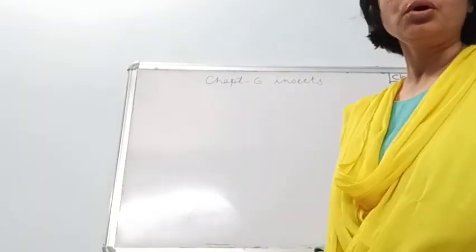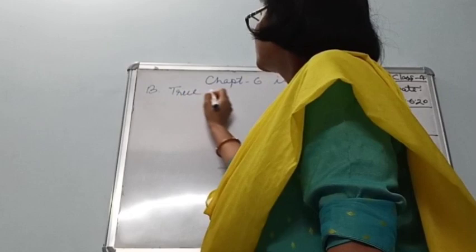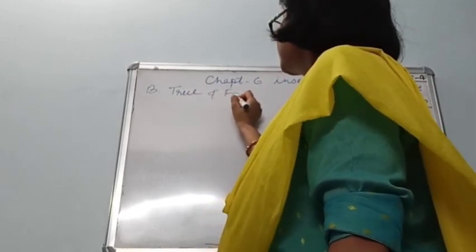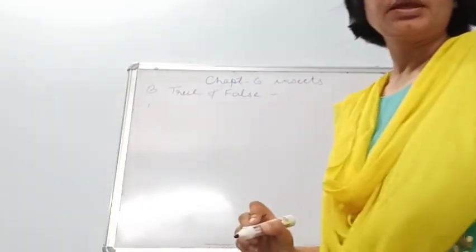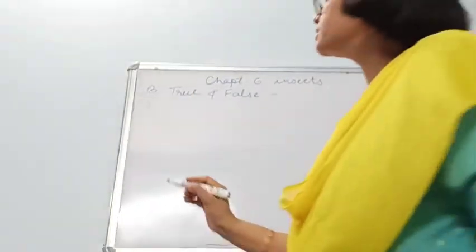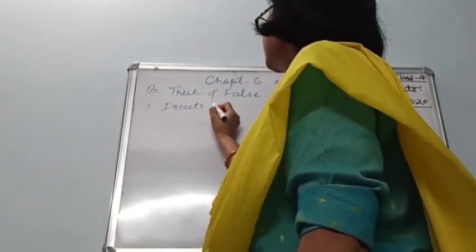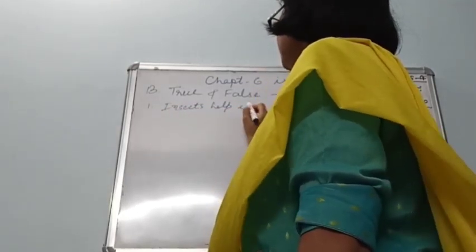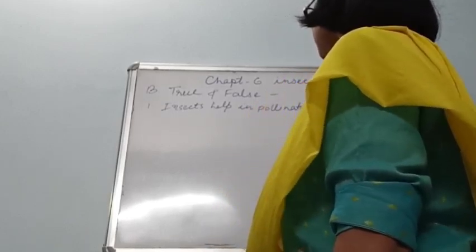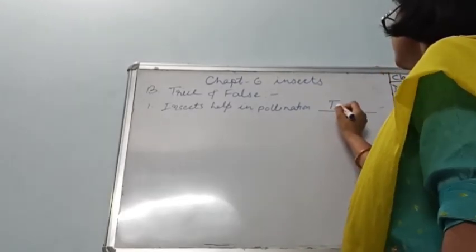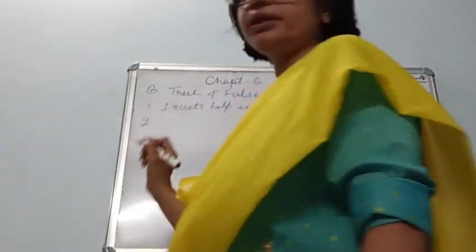That is true or false? Column B, true, false. Question number 1. Insects help in pollination. So children, this is true. Yes, insects help in pollination.